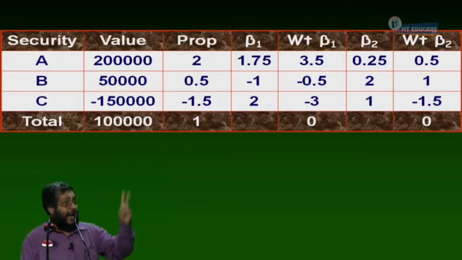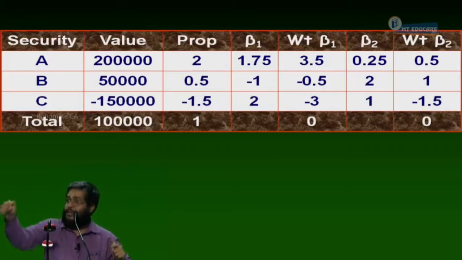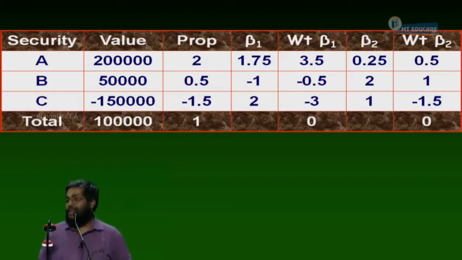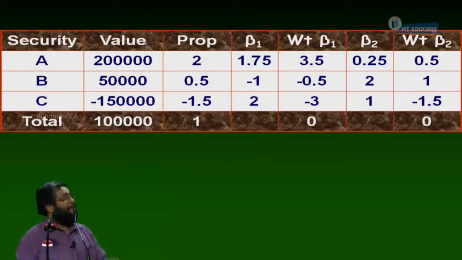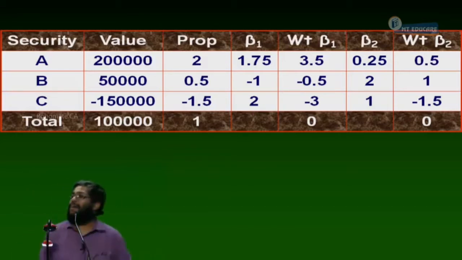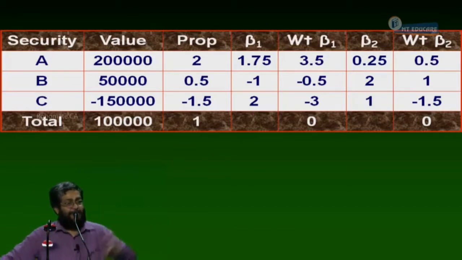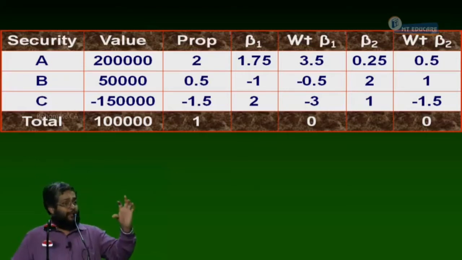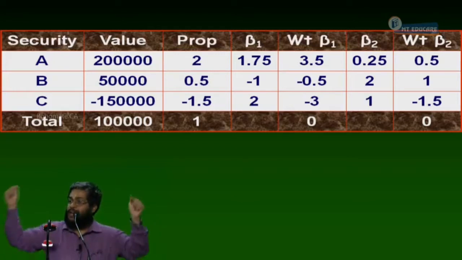Yes or no? I have 2 ways of having negative beta. Select a security that has a negative factor beta itself. Are you following what I am saying? Correct? Now, in some cases, the banking sector may have a positive income through an interest rate increase. When interest rate increases, the banking sector may have positive beta, others may have negative beta. Are you following what I am saying? So, to target the positive beta, I should inject negative beta into the portfolio.